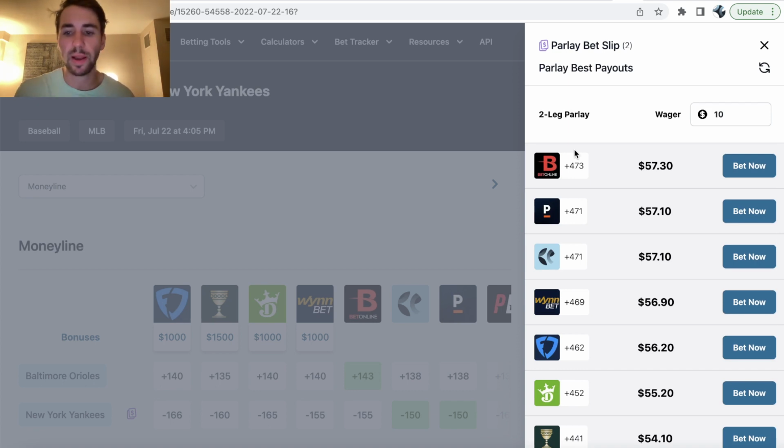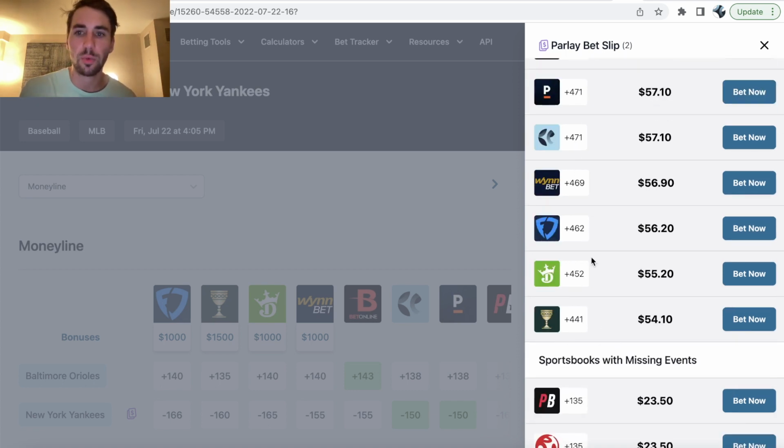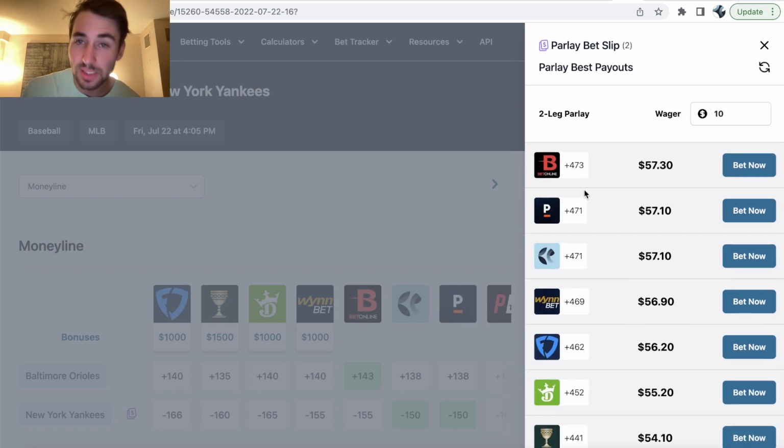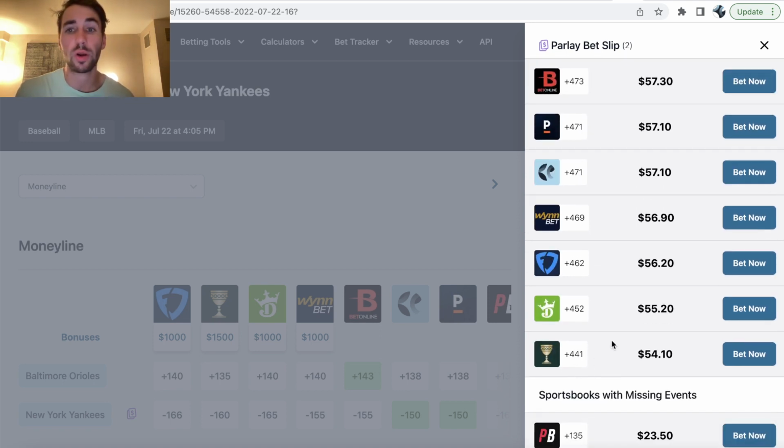Obviously, as a sports bettor, I'd rather bet $100 to win $473 as opposed to $441. So whenever you're betting on parlays, hopefully this tool is helpful to you. It was highly requested at OddsJam just for finding the best odds on any parlay you want to bet on. So hopefully you find this tool valuable.